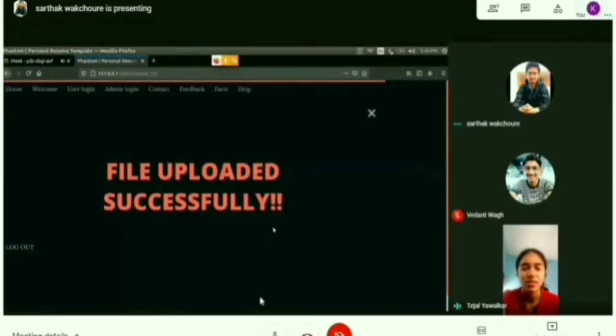Now the message is displayed that the file has been uploaded successfully. The file has been uploaded and stored in the database, and all the functions and operations will be triggered on it as soon as the deadline passes. Now the user will log out.